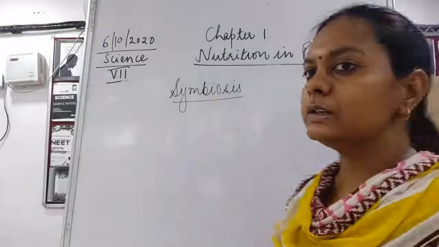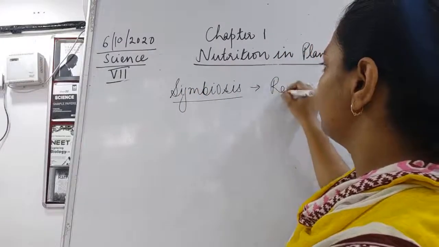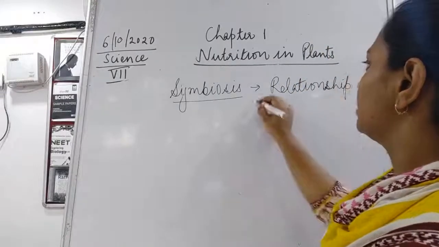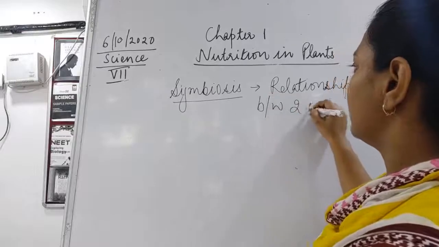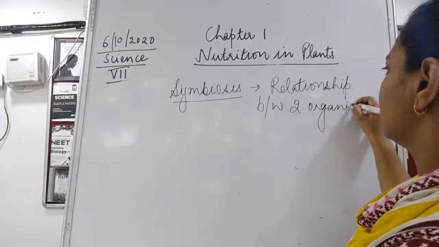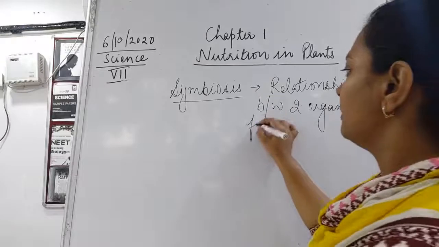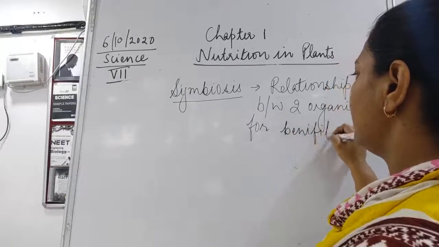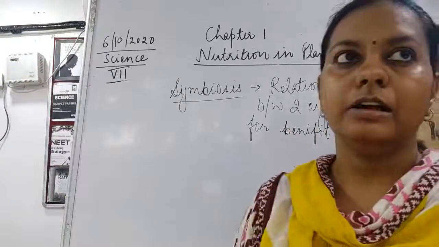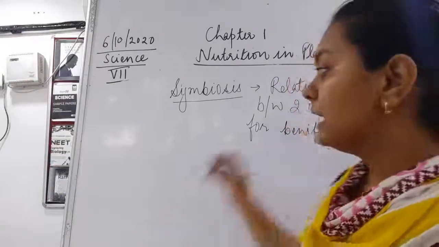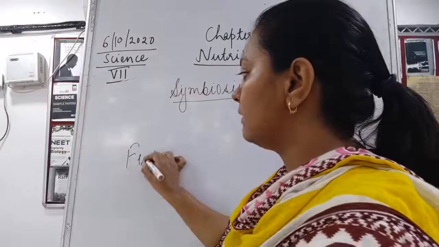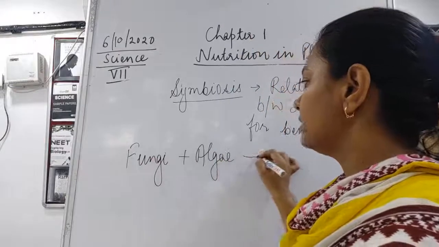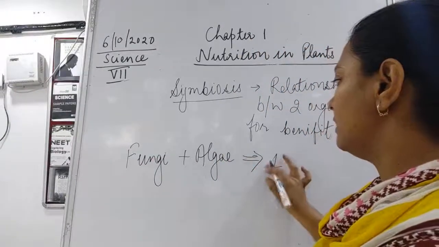Okay, so symbiosis is a relationship between two organisms for benefiting each other. So this is known as symbiosis. Here we are studying about the symbiosis of fungi and alga, which is going to give a new structure called lichen.